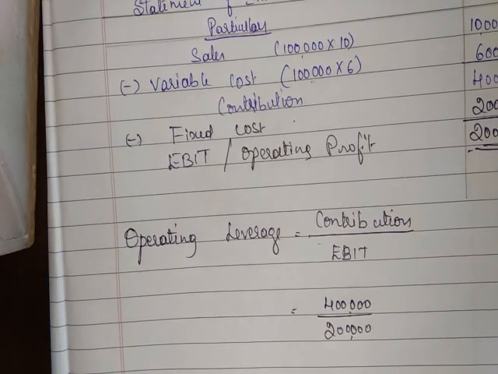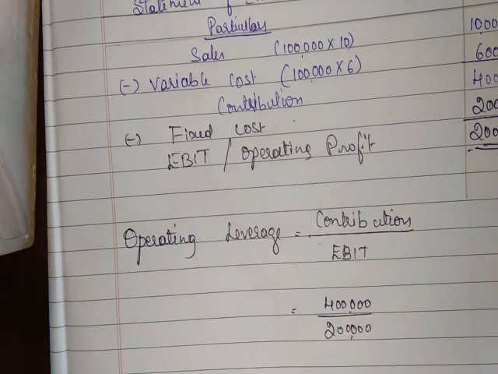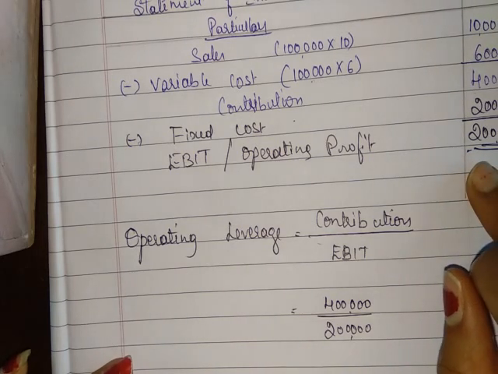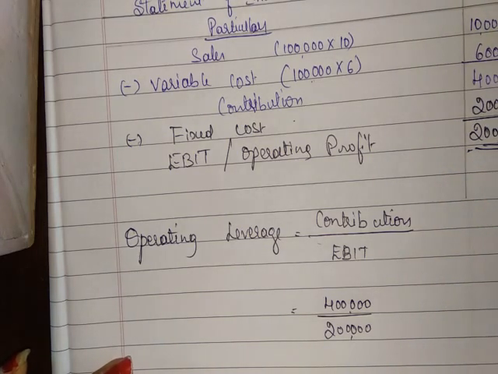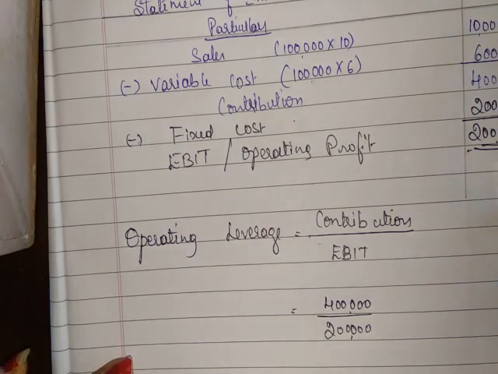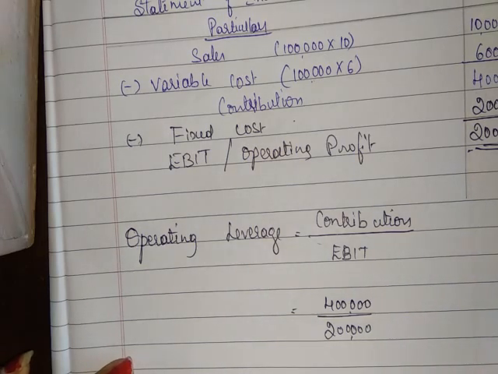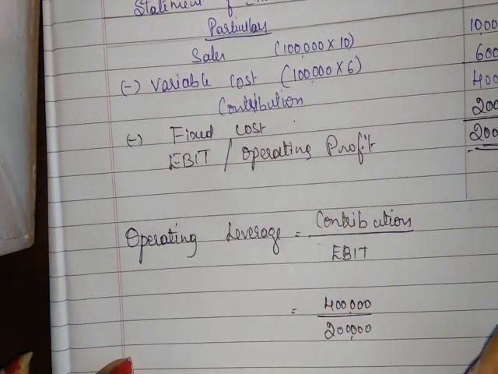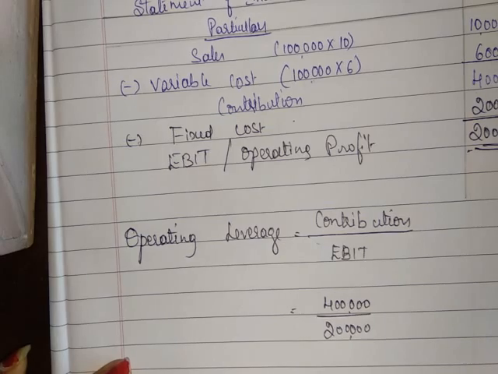If you want to give an interpretation, you can say that operating profit will increase by twice the percentage of increase in sales. That is, a 10% increase in sales will result in a 20% increase in EBIT. That means 2 times. A 10% change in sales gives double, a 20% change in EBIT. That's it. We'll go for the next problem.